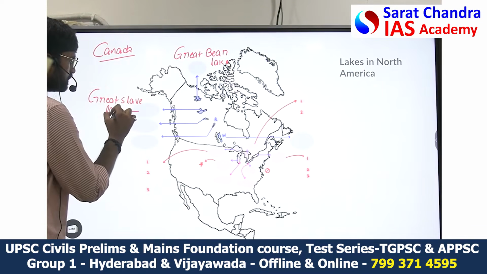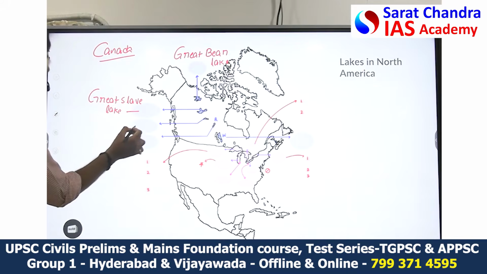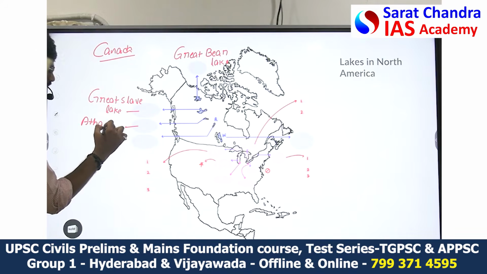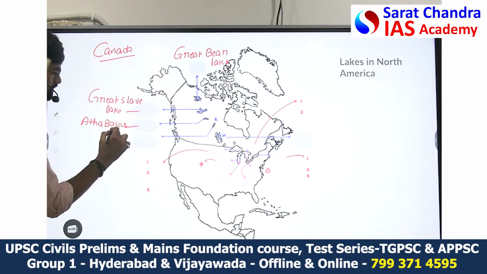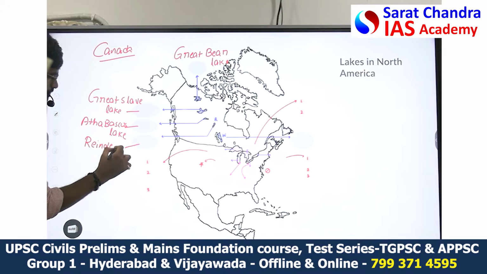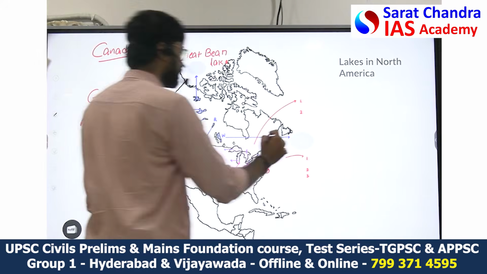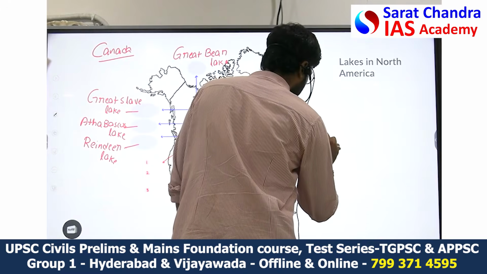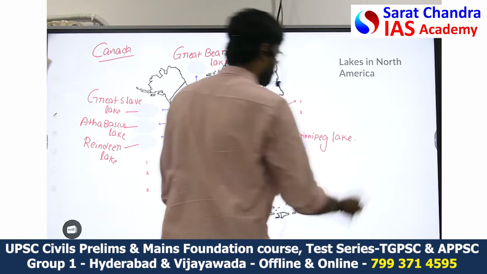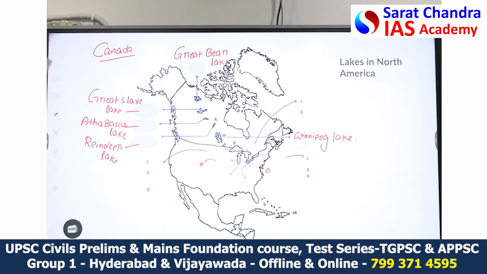Then this is Athabasca Lake, and we have a lake called Reindeer Lake, and this is the last lake, called Winnipeg Lake. These are all the 5 lakes which are present in Canada.